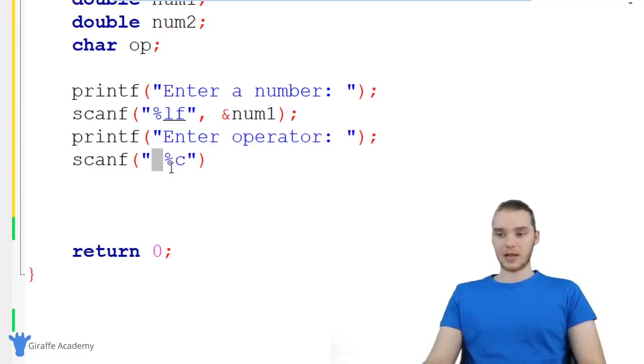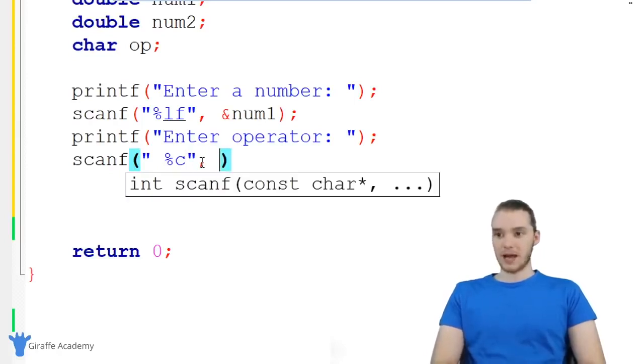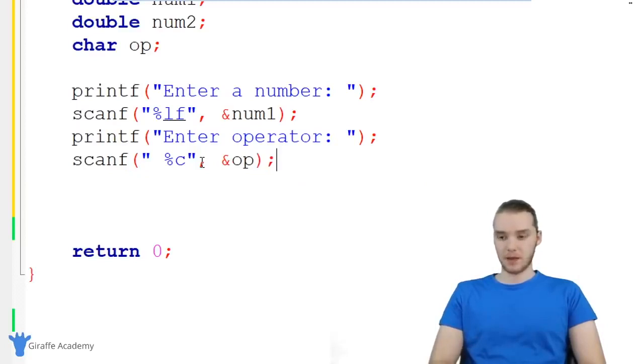So whenever we're getting a character from the user using scanf, we always want to put a space right here before %c. Otherwise, it's not going to work. And again, we want to store this in that op variable. So I'm just going to say op.